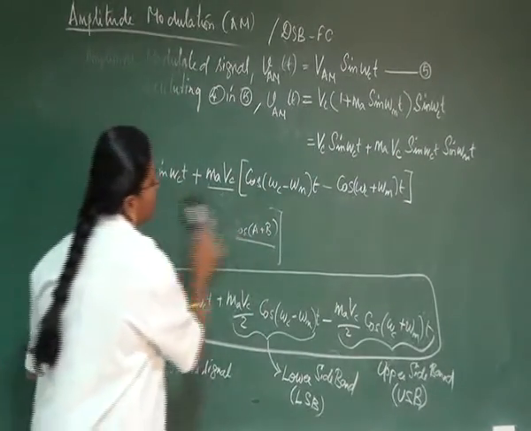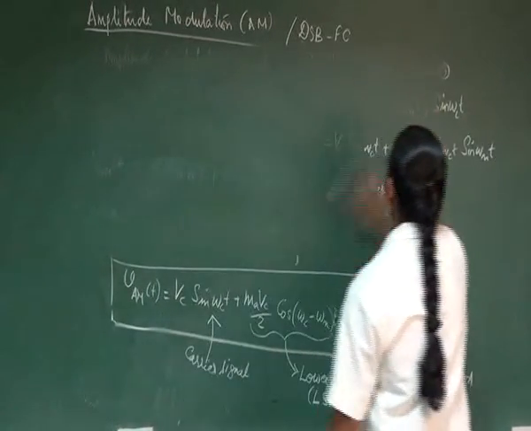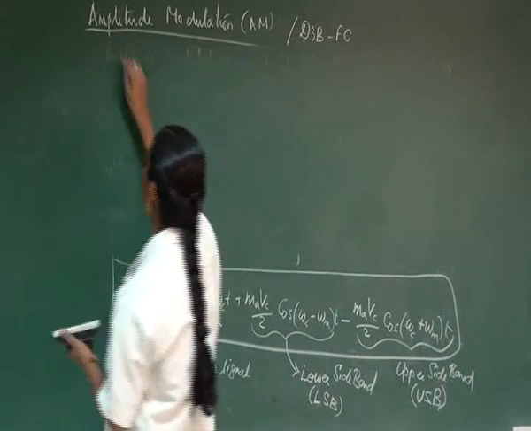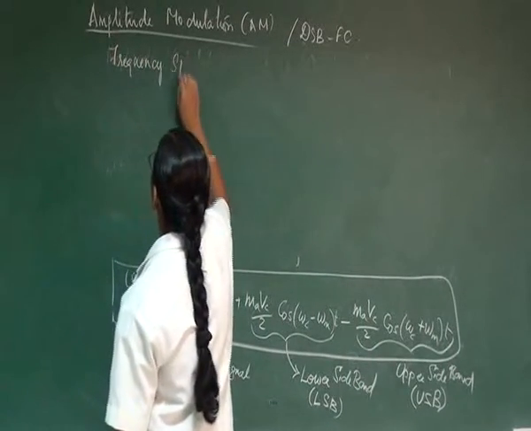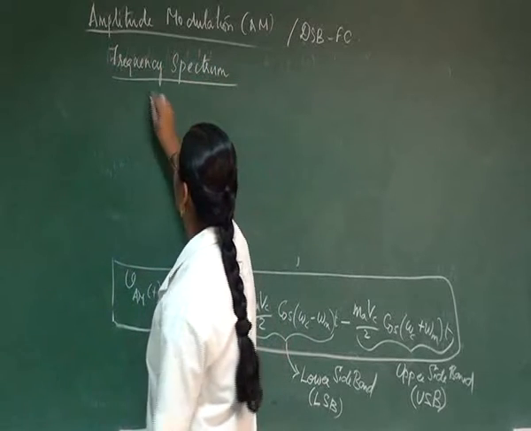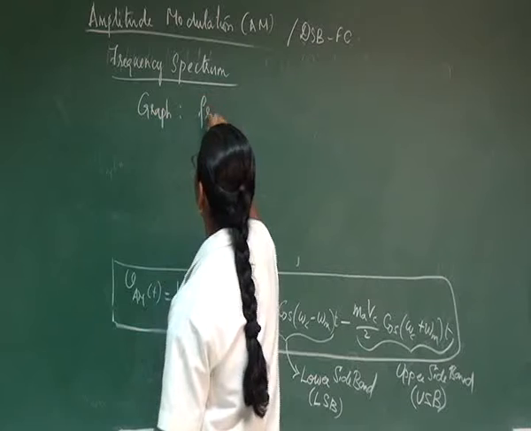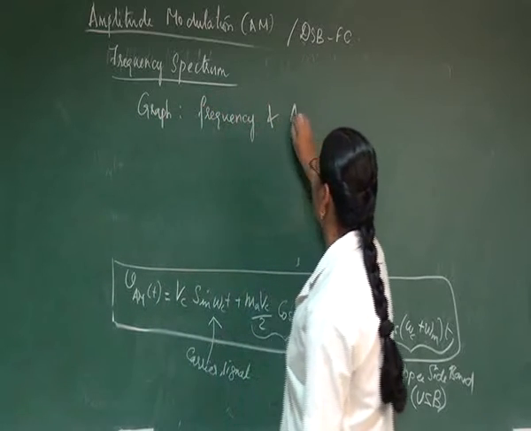So actually what is a frequency spectrum? It is a graphical representation. A frequency spectrum is a graph which is drawn between frequency and amplitude.